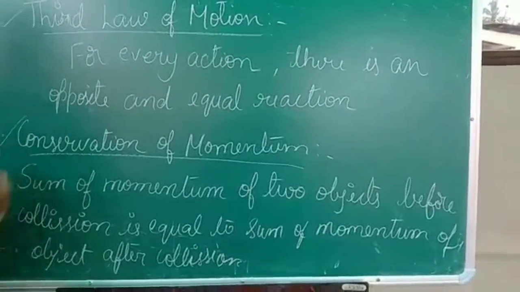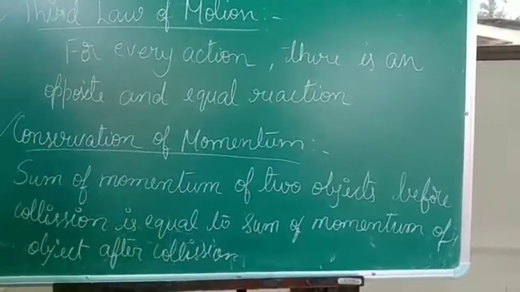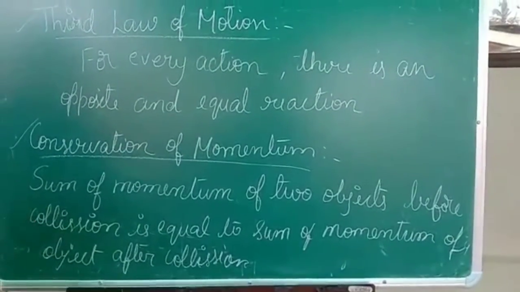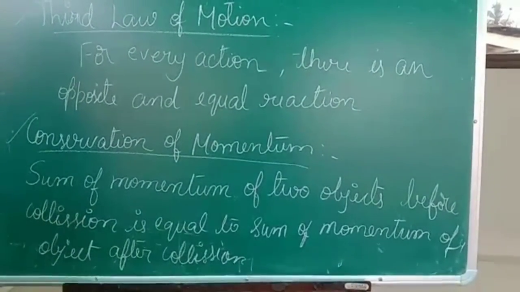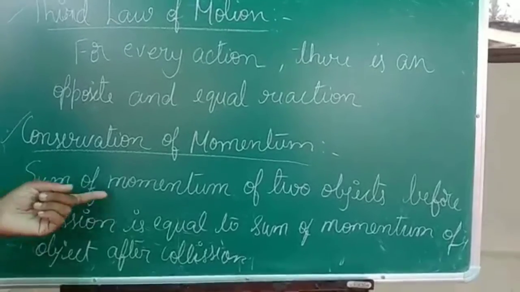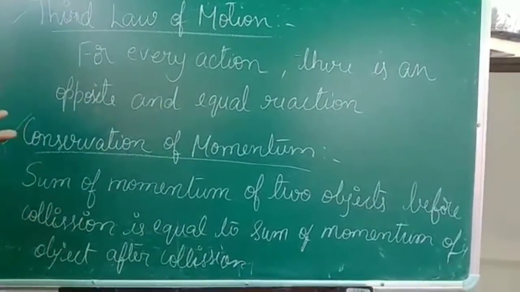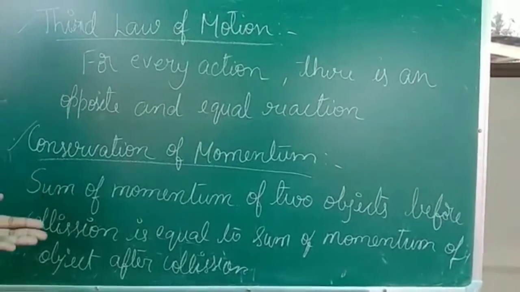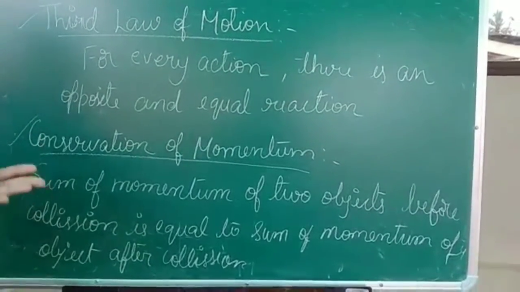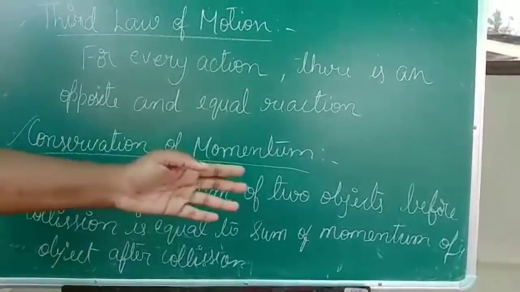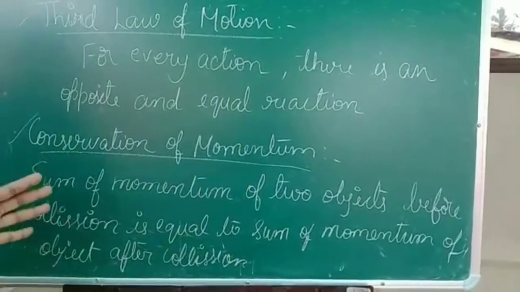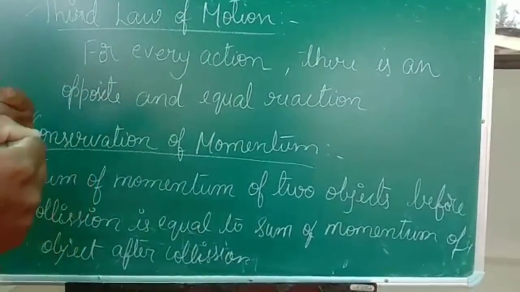Next, coming to the last topic, that is conservation of momentum. So how do you conserve the momentum? There is a law for that, and the law says the sum of momentum of two objects. Both the objects have momentum, and when you add those momenta, that is the sum before the collision. Collision means the objects are going to hit each other.